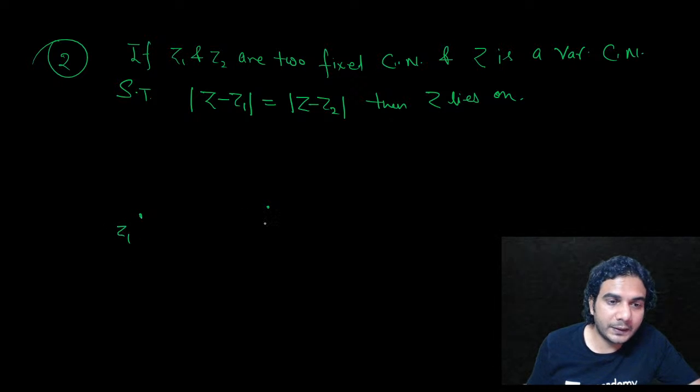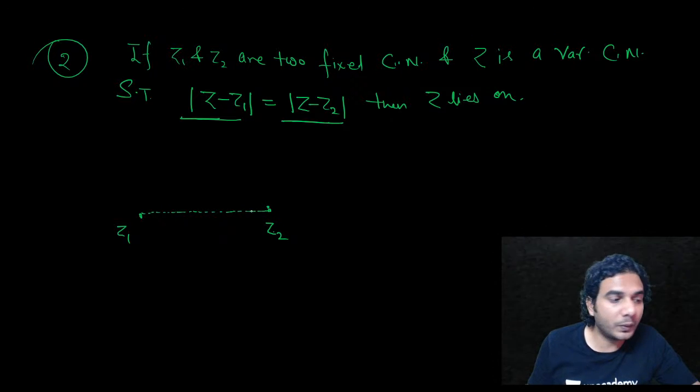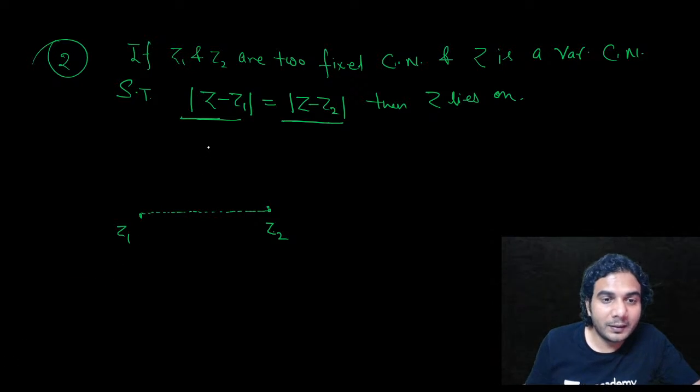So z1 is here and z2 is here. Now this represents distance of z from z1, and this is distance of z from z2, right? So the equation says that distance of z from z1 is equal to distance of z from z2. So when does that happen? It's very simple. You are doing this locus from class 9th, or even 8th.